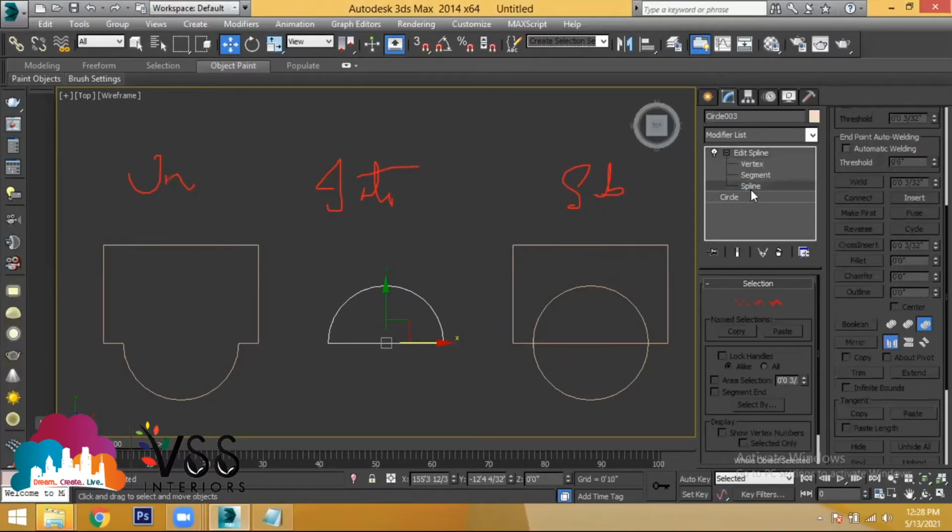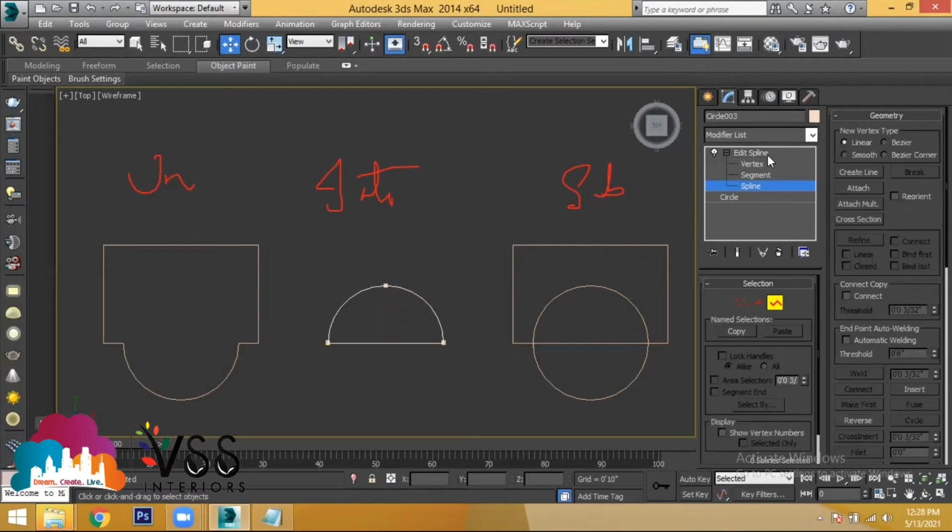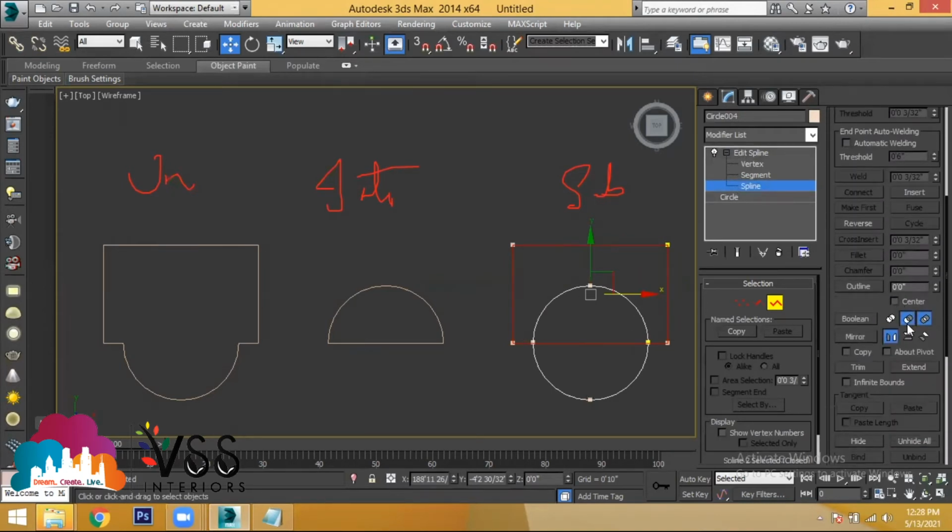Now see, go to spline. Select any one object. Let's say I'm selecting the rectangle as my first object. Choose subtraction, then select Boolean and select the second object. The complete second object you have selected will get deleted from the main object.